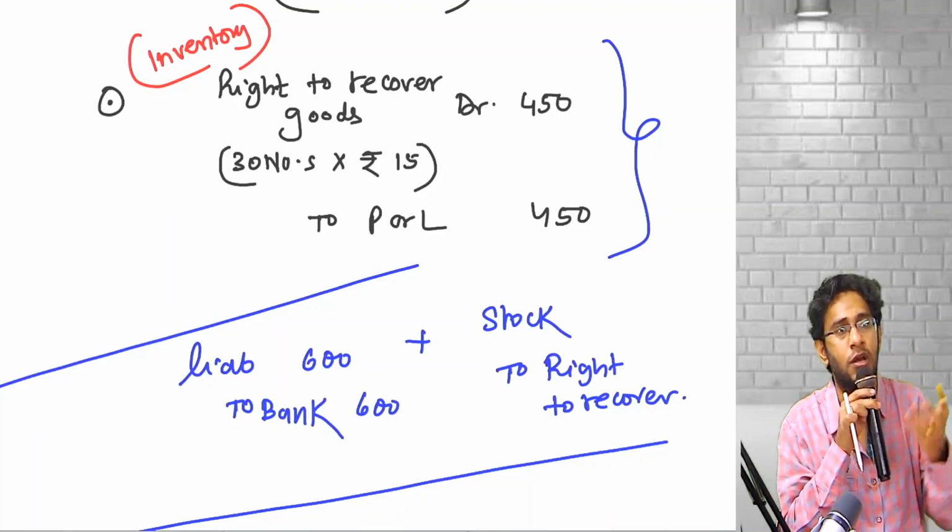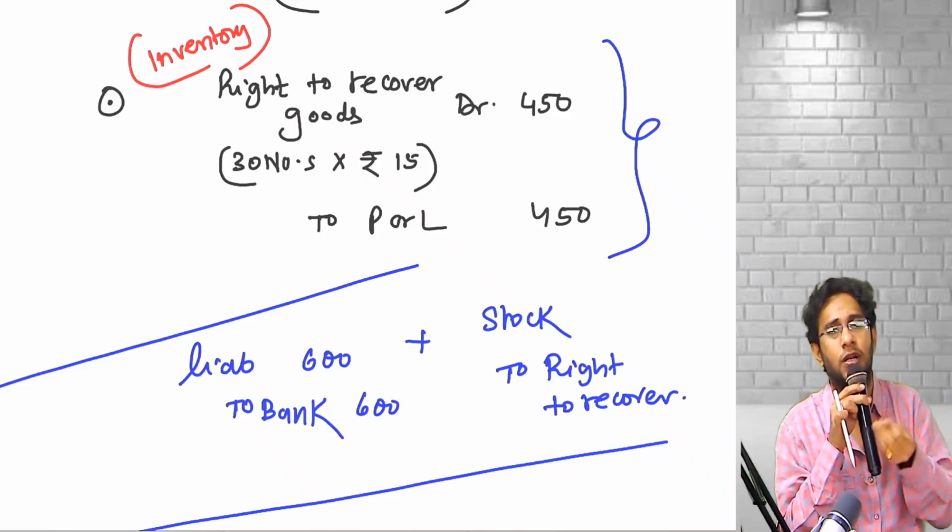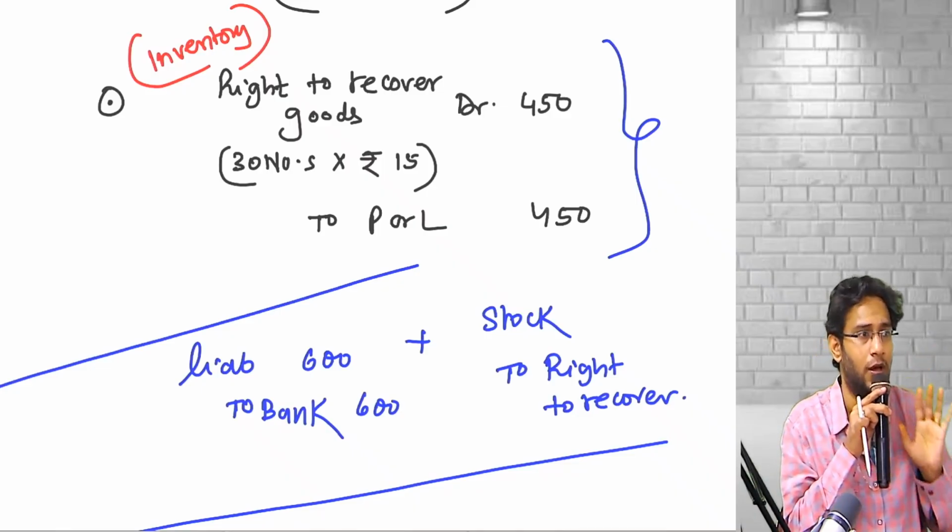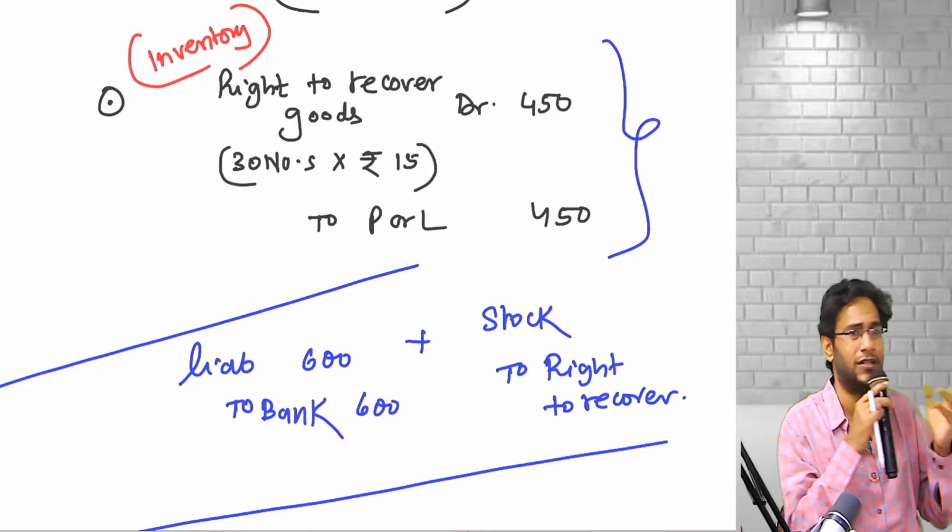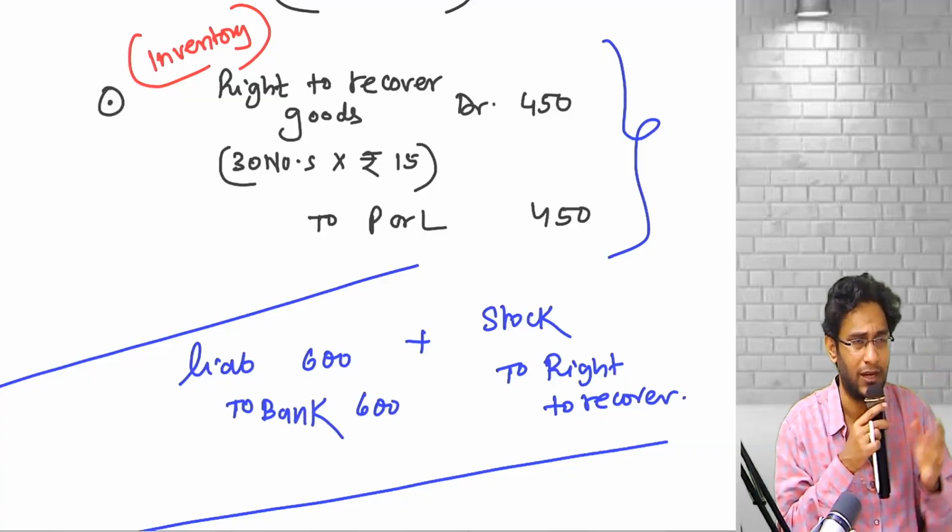Net profit is how much? 150. Profit per unit is 5 rupees, 30 into 5, 150 rupees. Matching will happen. Are you understanding, sir? So a revenue adjustment can happen depending on a change in estimates. That is one case.